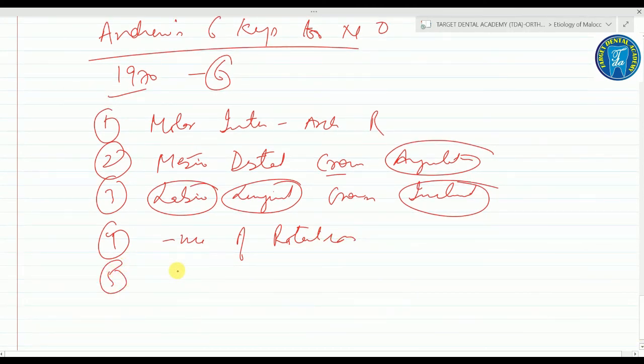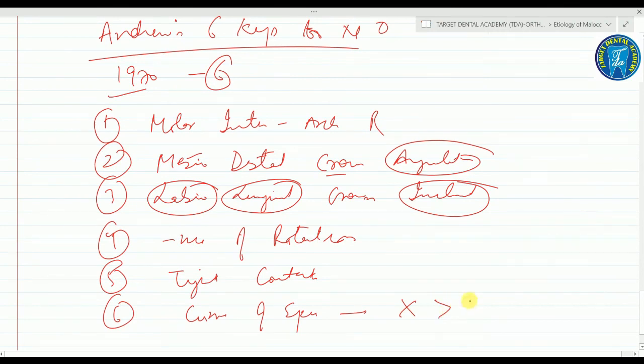Fifth one is the tight contacts. Last is the curve of Spee, and it should not exceed more than 1.5 mm. Fine. So these are the 6 keys to normal occlusion.